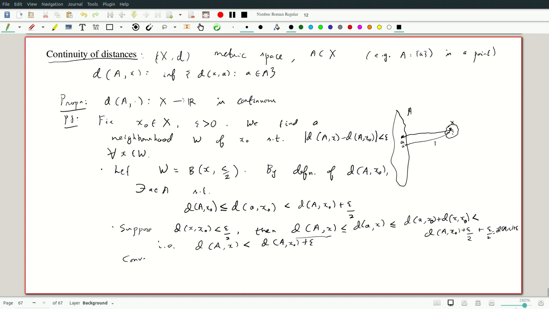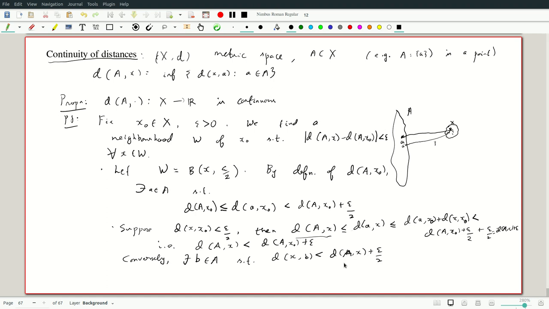So conversely, there exists a point in A, by definition of infimum, such that the distance between x and b, I'll just call this b, need not realize the infimum, but it is less than the infimum, which was the distance between a and x, plus epsilon by 2.